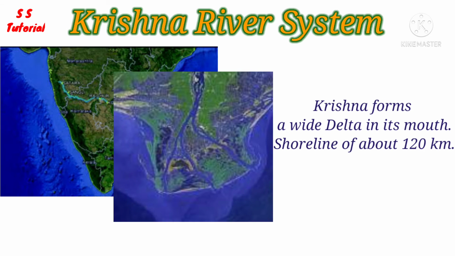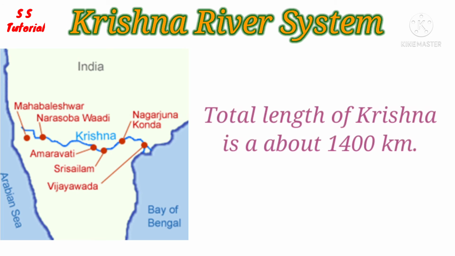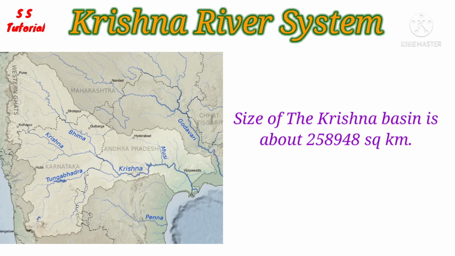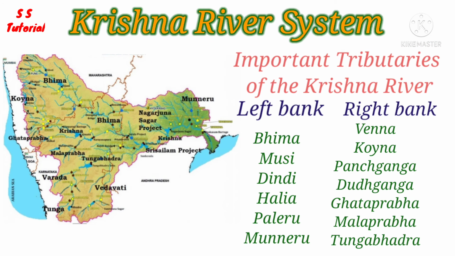Here, the Krishna forms a large delta with a shoreline of about 120 km. Total length of the Krishna is about 1400 km. The Krishna river basin is one of the largest river basins in India. Area is about 2,58,948 square km. The Krishna also has several tributaries on both sides of the river bank. Most important tributaries are Bhima, Musi, Dindi on the left side and Koyna, Panchganga, Dudhganga, Ghataprabha, Malaprabha, Tungabhadra on the